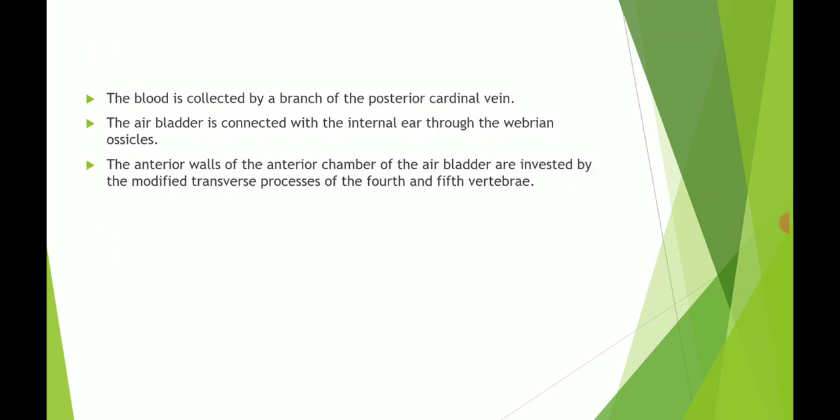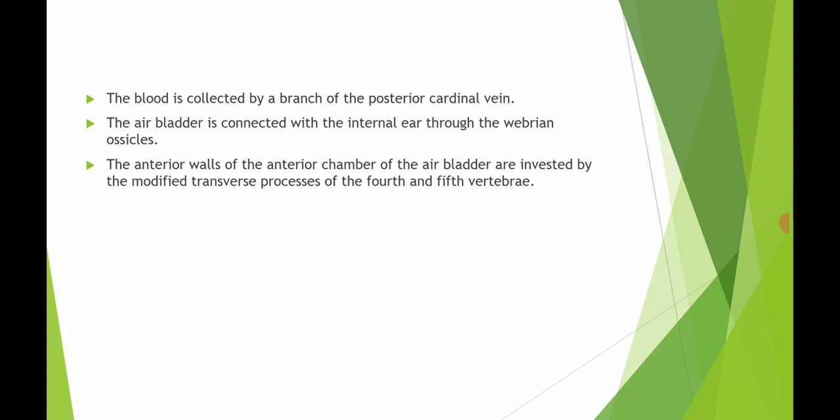The blood is collected by a branch of the posterior cardinal vein. The air bladder is connected with the internal ear through the Weberian ossicles.